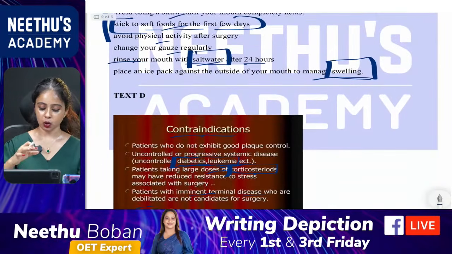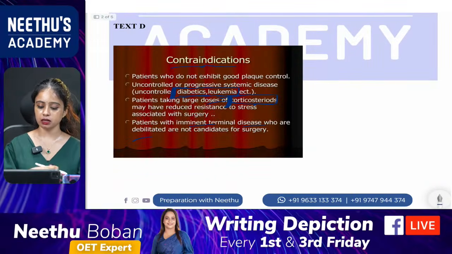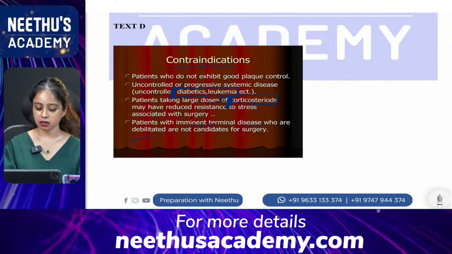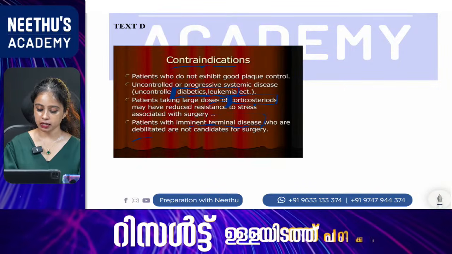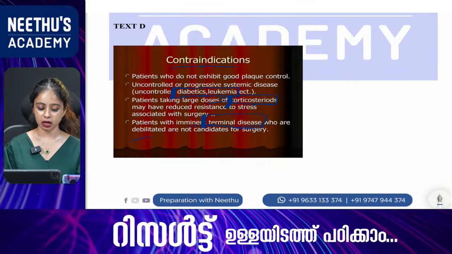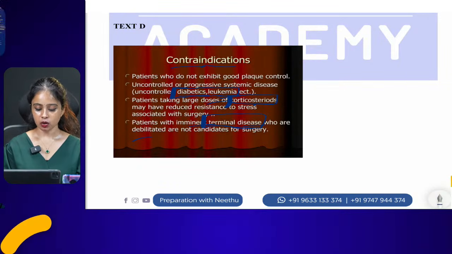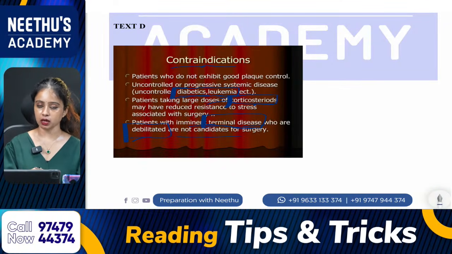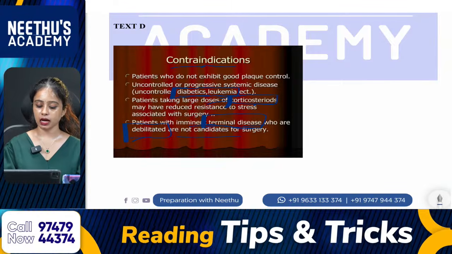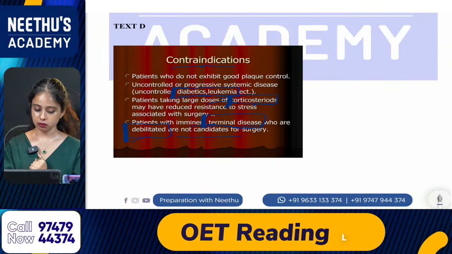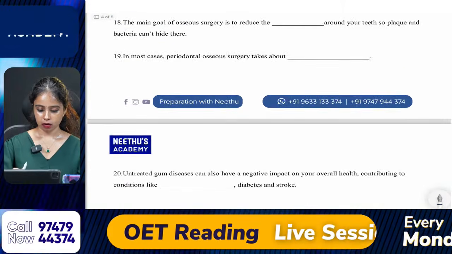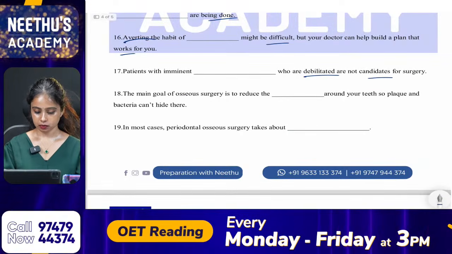That is from contraindications, and it is from the last point: patients with imminent terminal disease who are debilitated. Another keyword, not candidates. So the answer is terminal disease.